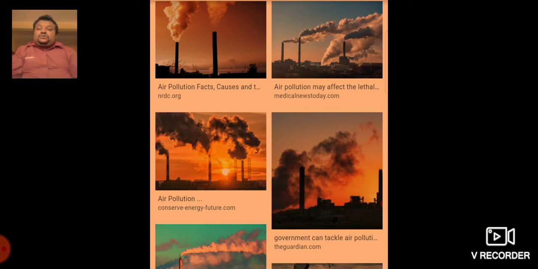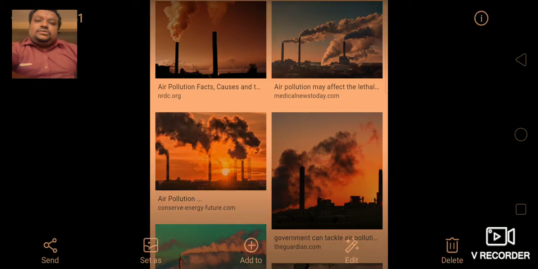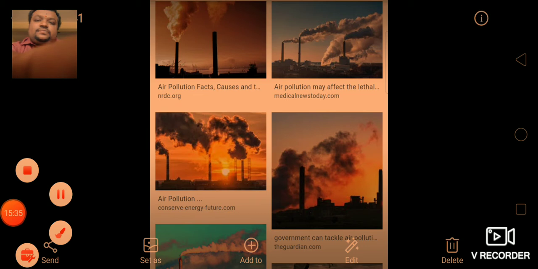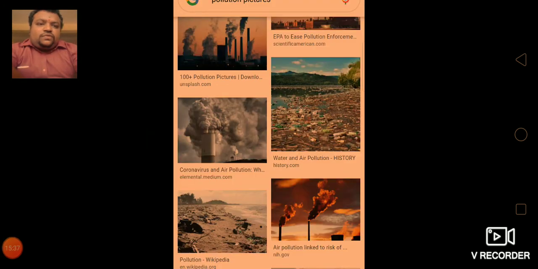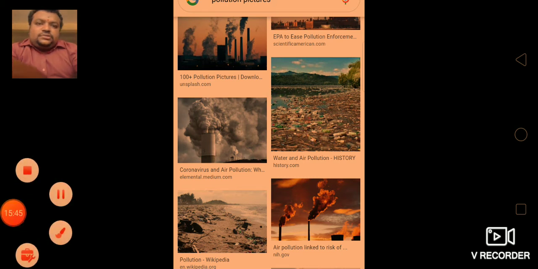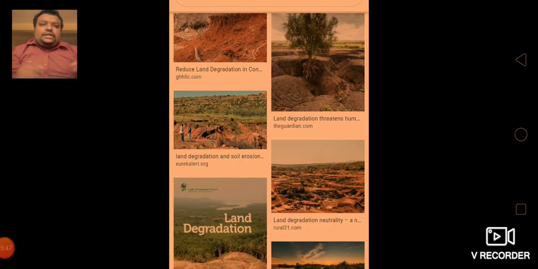Understood? So the next important cause for the scarcity is water pollution and land degradation. Let us see the picture here. You can see the picture of water being polluted in the rivers. So, land degradation, you can see the picture.